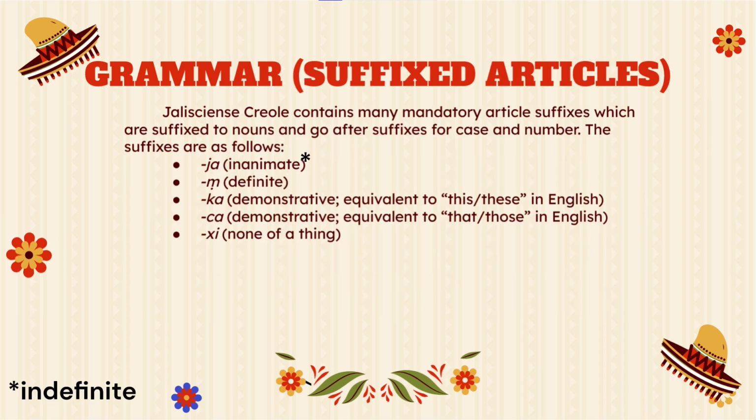Articles: Jalisciense Creole contains many obligatory article suffixes. The suffix ja expresses an indefinite article equivalent to a or an in English. The definite article suffix nasalizes the preceding vowel and is equivalent to the in English. The suffixes ka and cha express the demonstratives this or these and that or those in English. Finally, the suffix he expresses that there is none of a thing, which is equivalent to no or none of a / the noun in English.